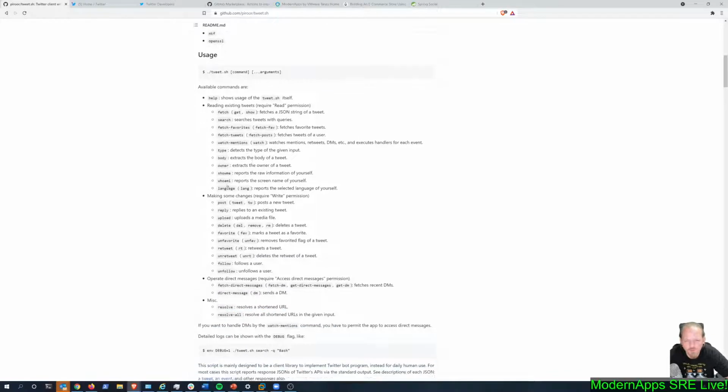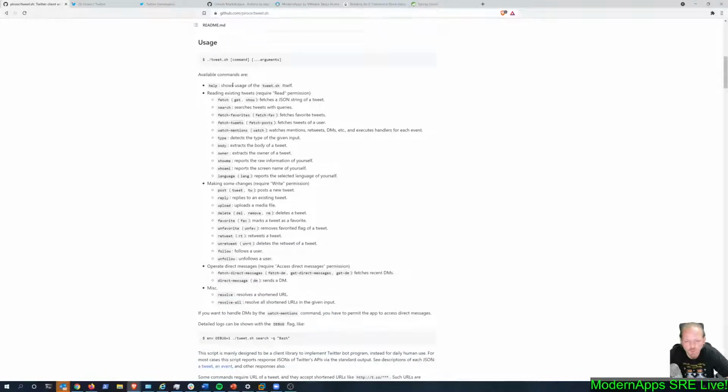And then it's literally tweet.sh post, and then you put a quote and put in your string and then it posts it. It's really, really simple. And it'll be a great way for us to get something really functional off the ground right now. And this will do a really robust job of supporting what we need right now.